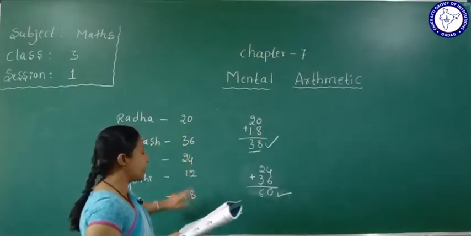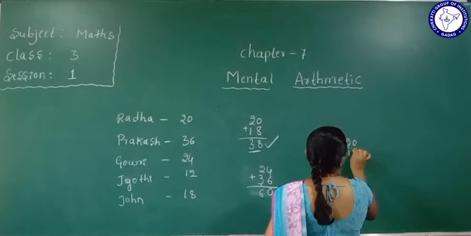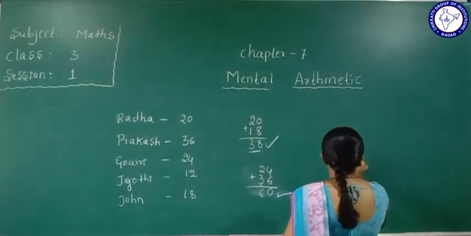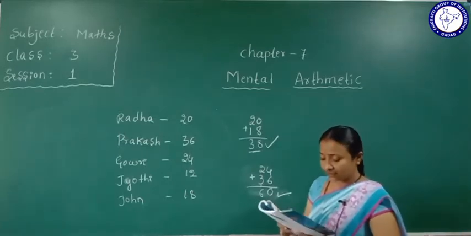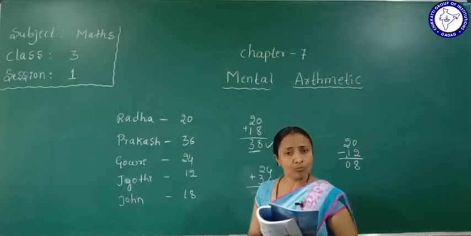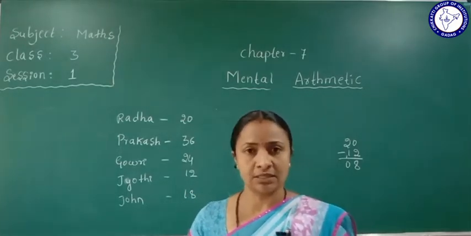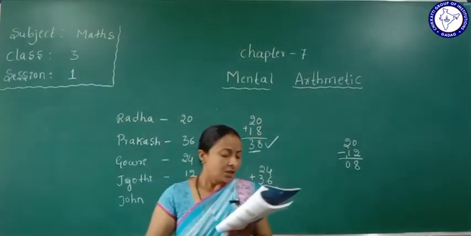We will do 20 minus 12 here. 20 minus 12. Okay. 10 minus 2 is 8. So 2 minus 2 is 0. Totally, Radha has 8 more tamarind seeds. Okay. So these are all problems we will be doing mentally. I'll show you. Okay. So next question.